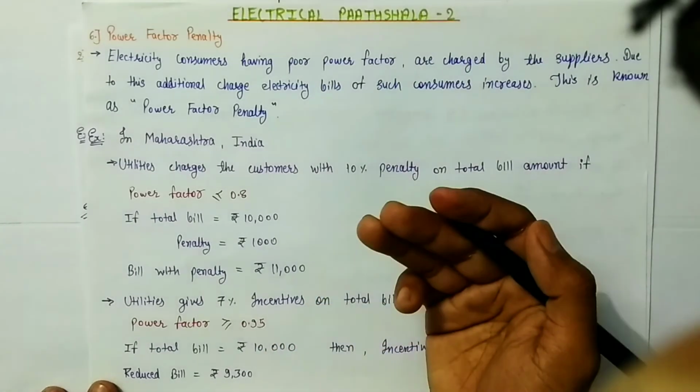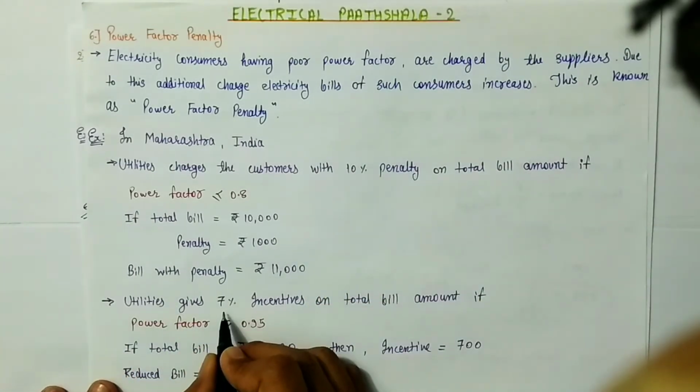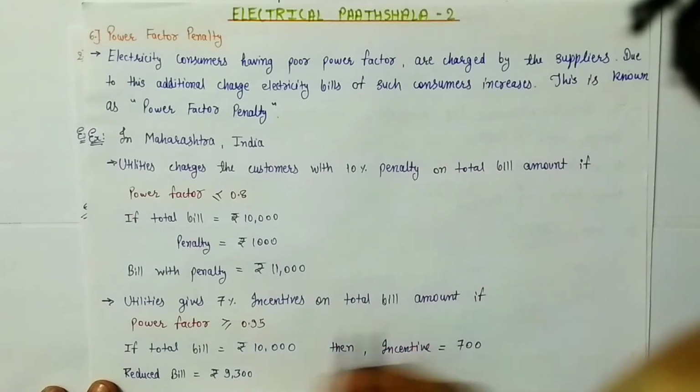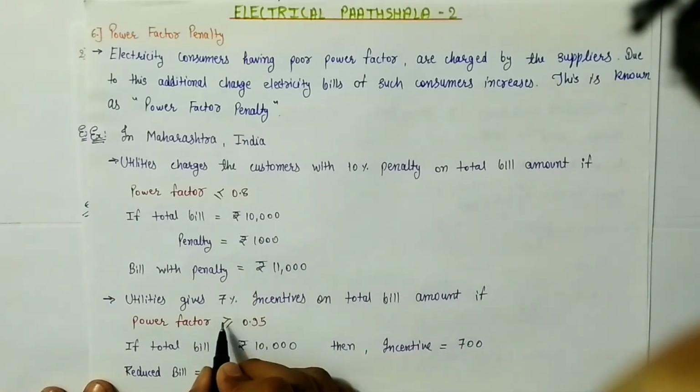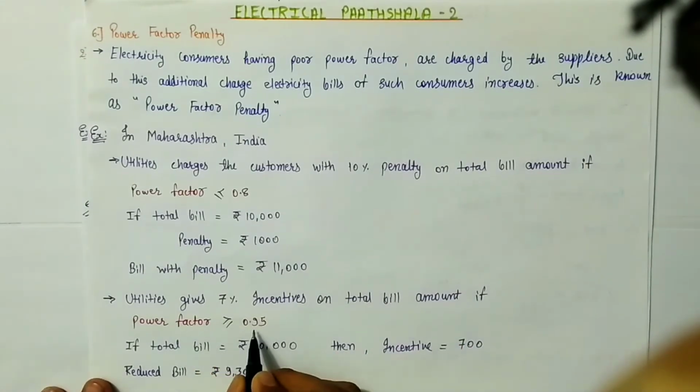But at the same time, the utility also gives a 7% incentive on the total bill amount if the power factor is greater than or equal to 0.95. So if an industry is able to maintain their power factor greater than or equal to 0.95, then they will receive a 7% incentive on the total bill amount. So suppose the total bill amount is 10,000 rupees, they will receive an incentive of 700 rupees, and they will have to pay a reduced bill of only 9,300. So this is an advantage.